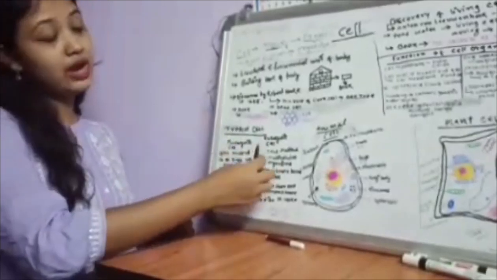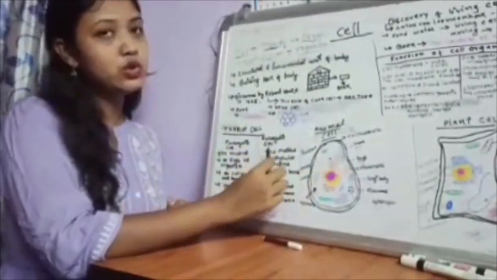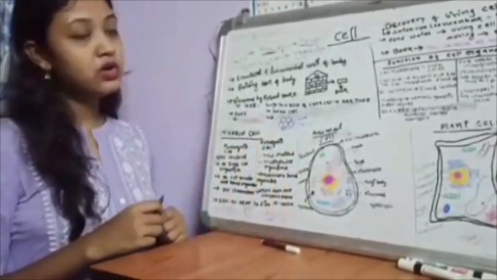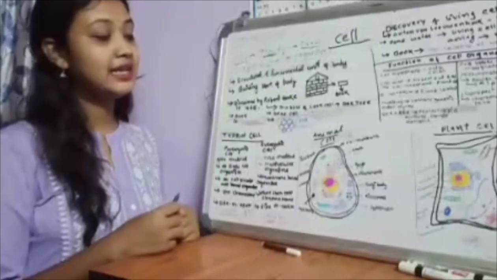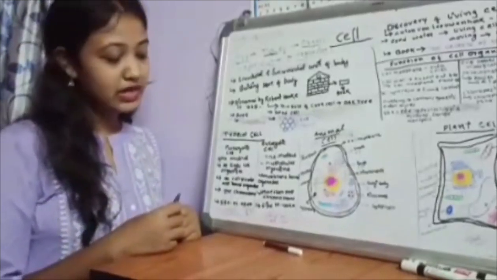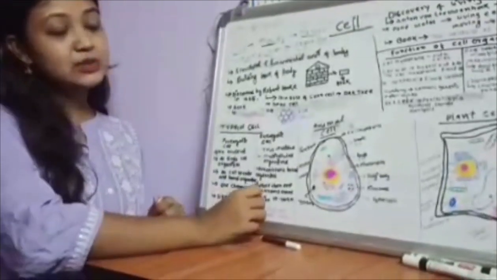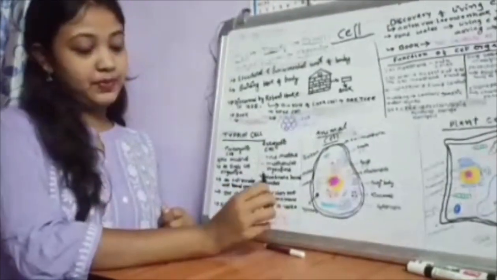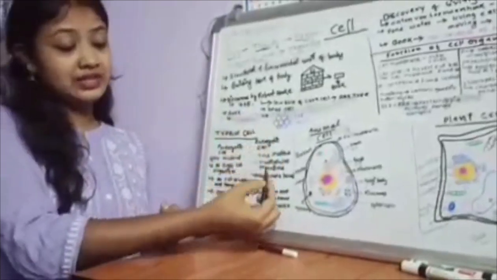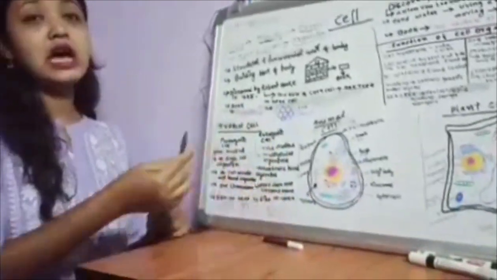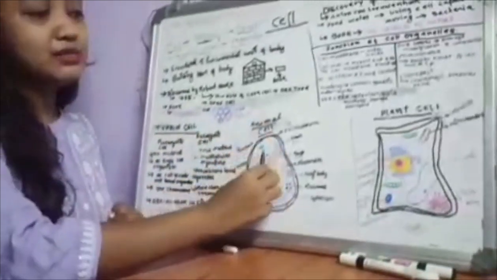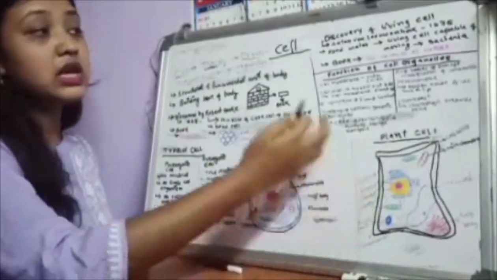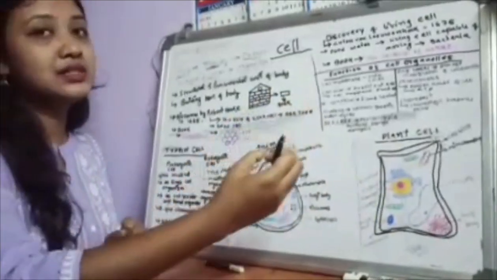Okay. And in the case of eukaryotic cells, they contain a true nucleus, and they are found in all multicellular organisms, and the membrane-bound organelles are present in the eukaryotic cell, that is the mitochondria, Golgi bodies, endoplasmic reticulum, etc. It contains more than one chromosome, and the size of the eukaryotic cell is between 10 to 100 micrometer. The examples of eukaryotic cells are the animal cell and the plant cell. Now we'll discuss the images of animal cell and plant cell, but before we discuss these structures, let us understand a few cell organelles and their functions.